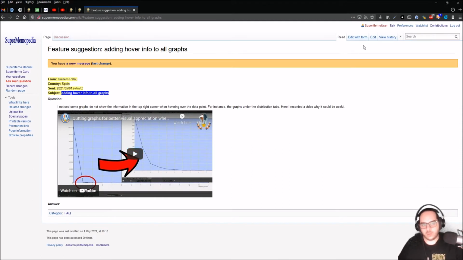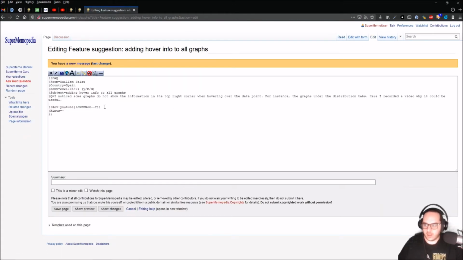So if you go to Edit, you will see the syntax, which is pretty easy. And here it is. Curly brackets, sharp AB dot YouTube, this icon, I don't know how it's called, and the ID.